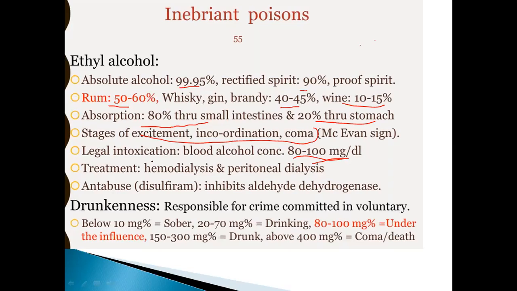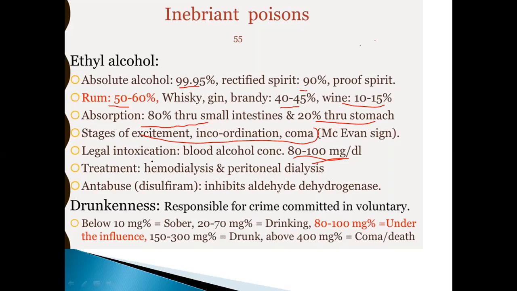So what is the treatment of ethyl alcohol poisoning? That is hemodialysis and peritoneal dialysis. Dialysis is the treatment option for ethyl alcohol poison. Okay. Then Antabuse inhibits aldehyde dehydrogenase.